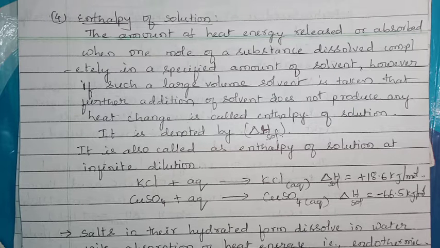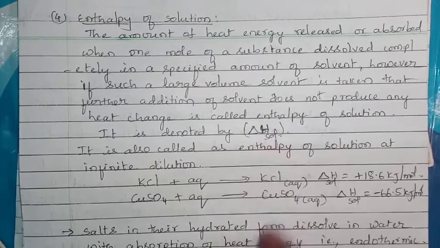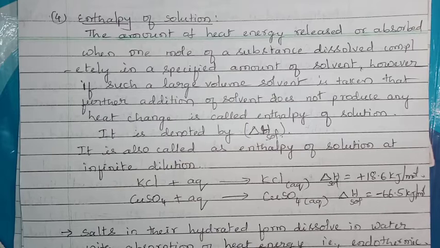The enthalpy of solution is denoted by delta H solution, with subscript solution. It is also called the enthalpy of solution at infinite dilution. We keep adding solvent infinitely. Even at infinite dilution, if there is no change in temperature, then we say the dissolution is completed. The amount of heat energy released or absorbed, we calculate. That value is nothing but the enthalpy of solution.